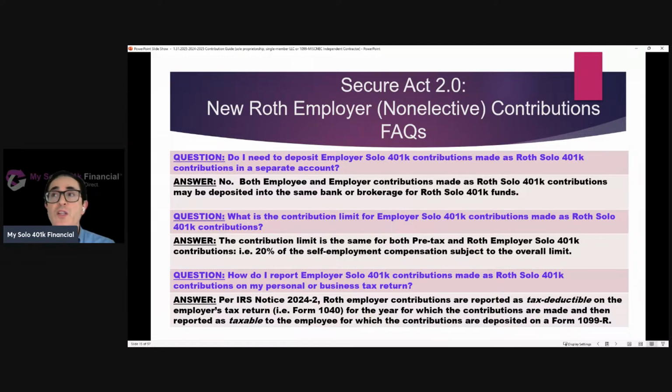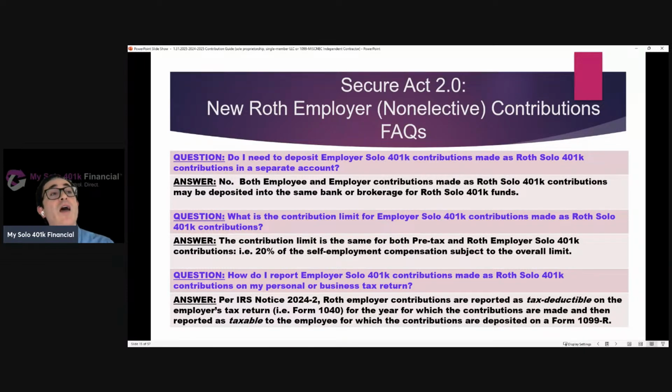What is the contribution limit for employer solo 401k contributions made as Roth contributions? Well, it's the same limit that applies to employer contributions generally. Whether it's pre-tax or Roth employer contributions, it's going to be 20% of self-employment compensation for a business taxed as a sole proprietorship or single member LLC taxed as a sole proprietorship, or someone who otherwise reports their self-employment income on Schedule C of their 1040.